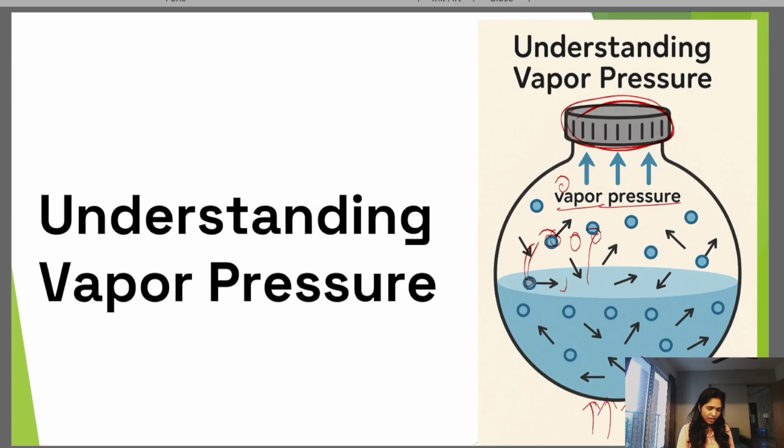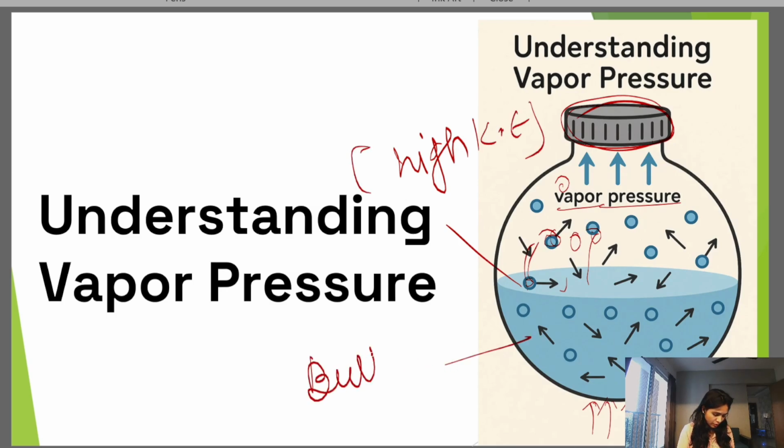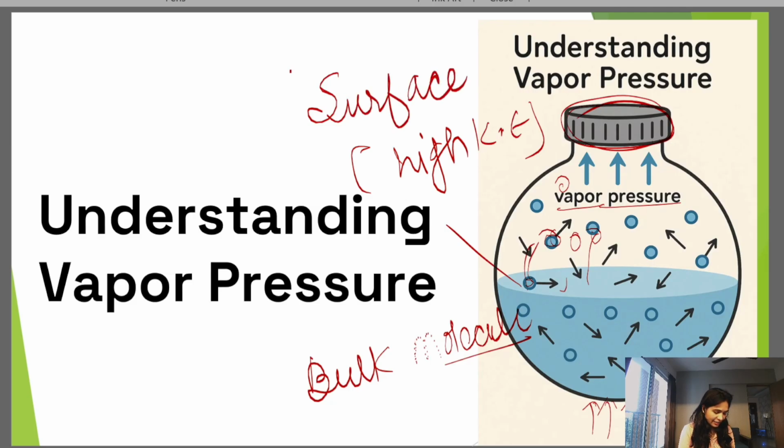One question arises in your mind: why do surface molecules convert into vapor? I have the answer to your question. We know that surface molecules have high kinetic energy as compared to bulk molecules.